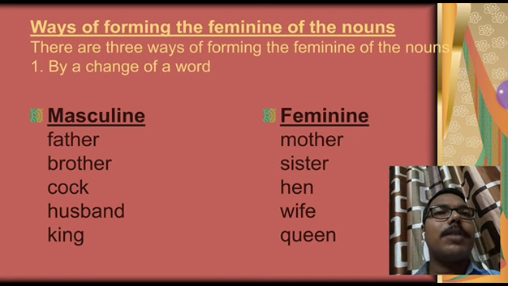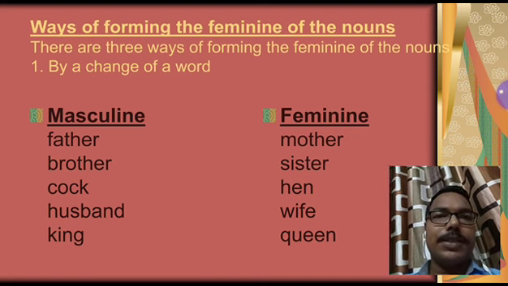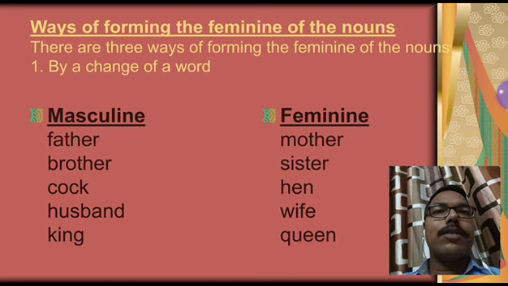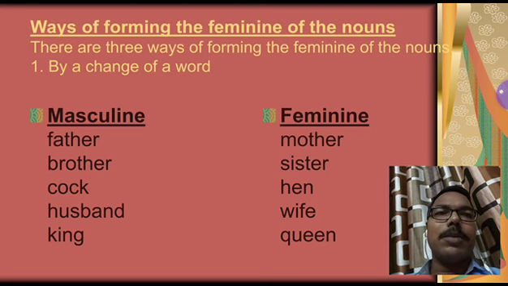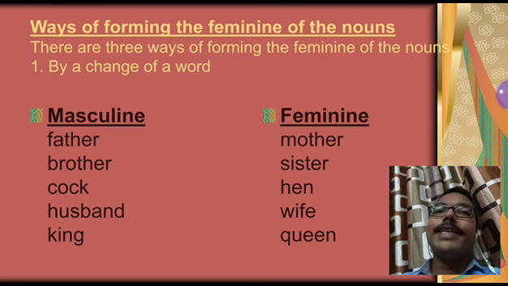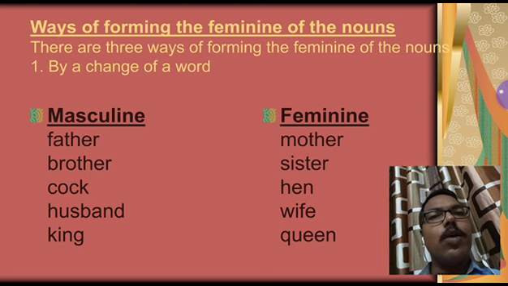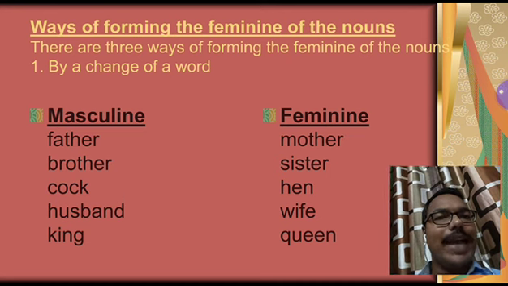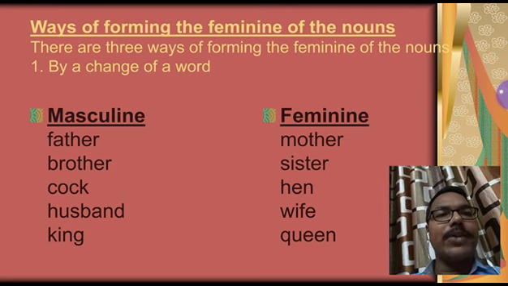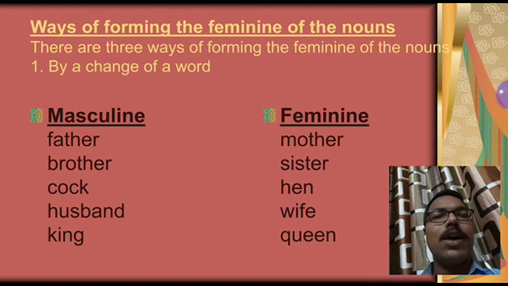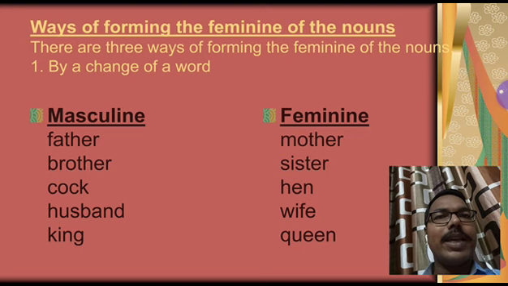Now, ways of forming the feminine of nouns. How will we form the feminine from the masculine of nouns? There are three ways of forming the feminine of nouns. Number one, by a change of word. In this we change the whole word, like father to mother, brother to sister, cock, hen, husband, wife, king and queen. You see, students, in each word the whole word is changing. From masculine to feminine, we change the full word to make its feminine.